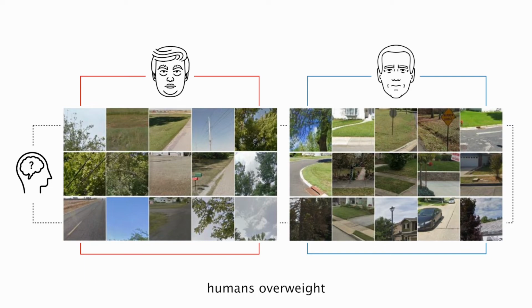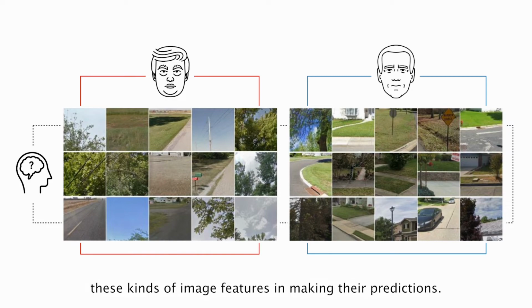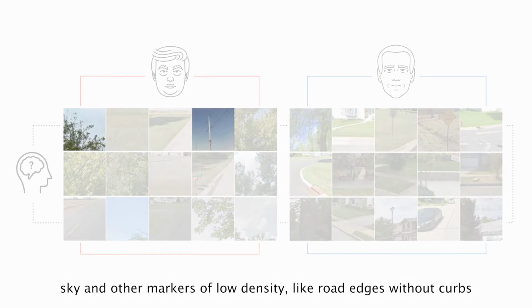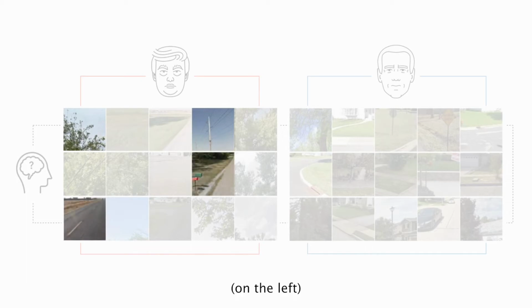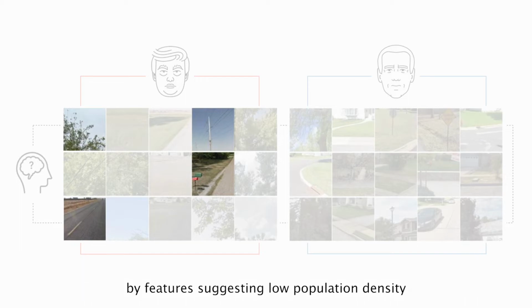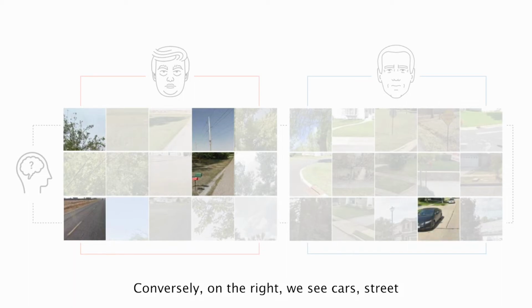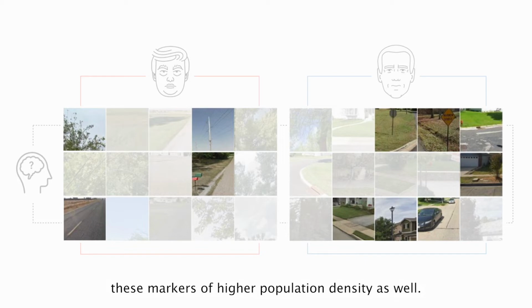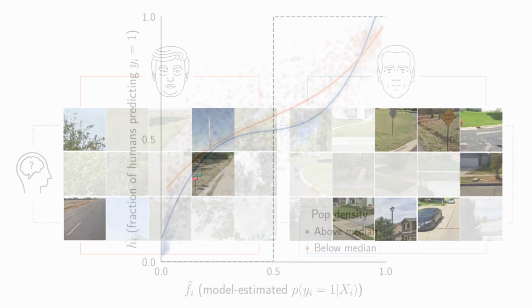In other words, humans overweight these kinds of image features in making their predictions. Patches of sky and other markers of low density, like road edges without curbs, on the left suggest that human respondents are more influenced towards Trump by features suggesting low population density than the estimated probability would explain. Conversely, on the right, we see cars, street lights and street signs, and sidewalk curbs, suggesting that humans overweight these markers of higher population density as well.